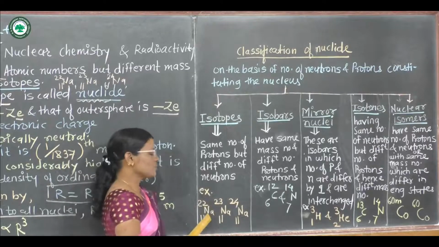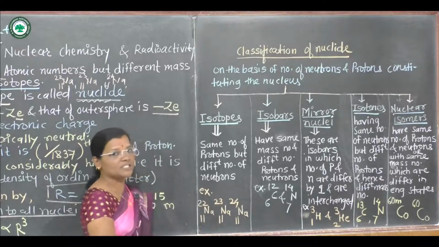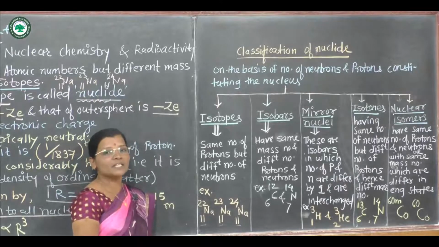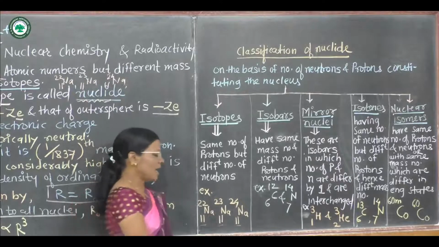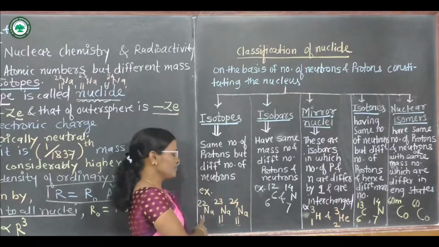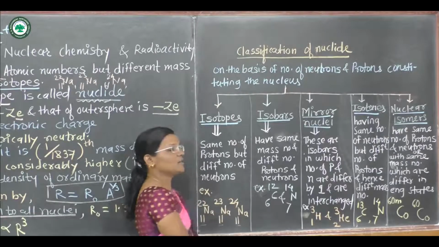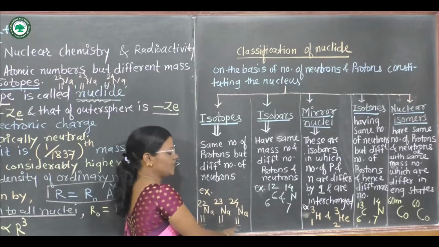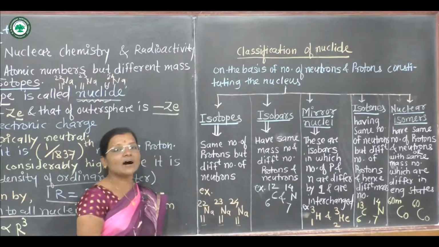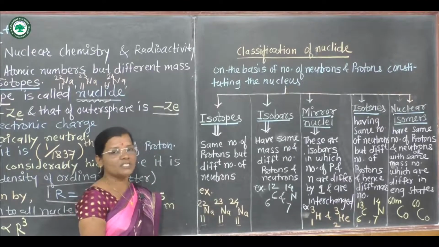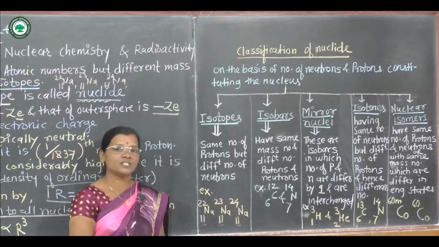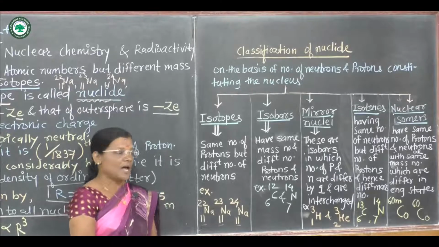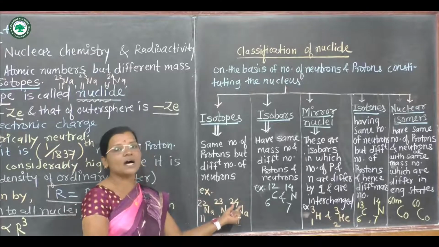For example, sodium, its atomic number is 11, so the number of protons in sodium is 11, and the mass numbers of sodium are 22, 23 and 24. Hence 11Na22, 11Na23 and 11Na24 are isotopes of each other because they belong to the same atom, sodium. The number of protons, that is the atomic number, is the same, 11, and the mass numbers are different.